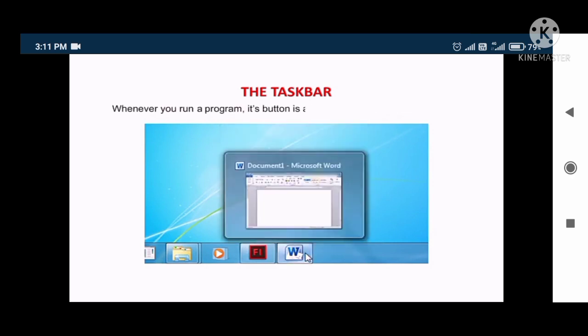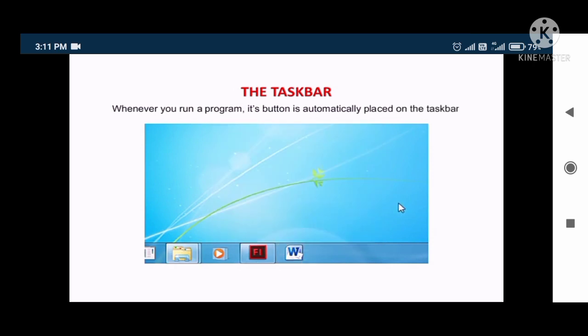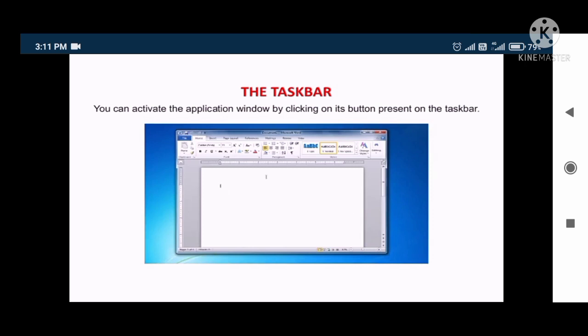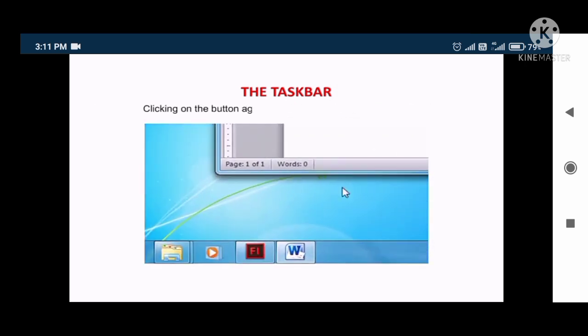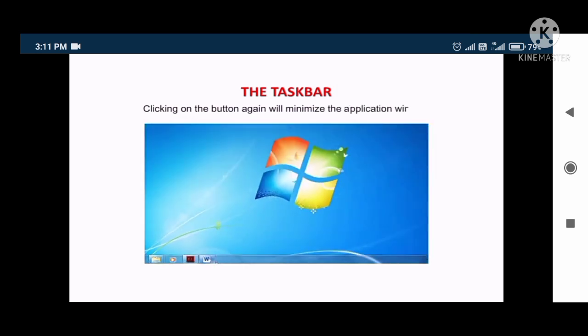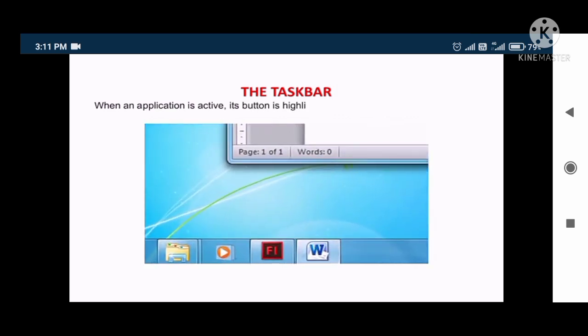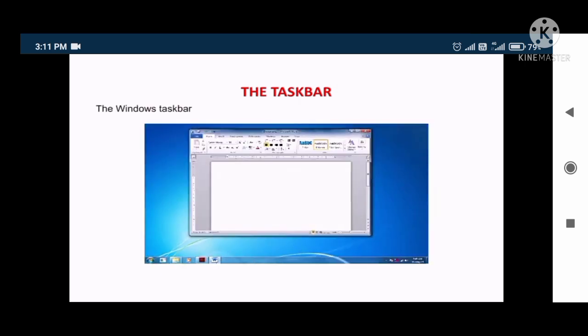Whenever you run a program, a button is automatically placed on the taskbar. You can activate the application window by clicking on its button present on the taskbar. Clicking on the button again will minimize the application window. When an application is active, its button is highlighted in a lighter shade and appears to be pushed in. The Windows taskbar provides the easiest method to switch between active programs.